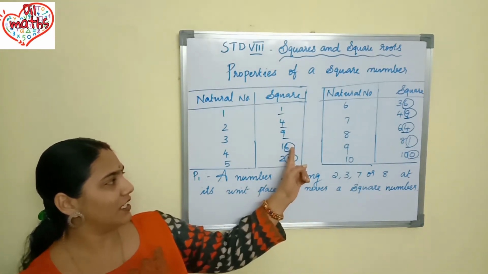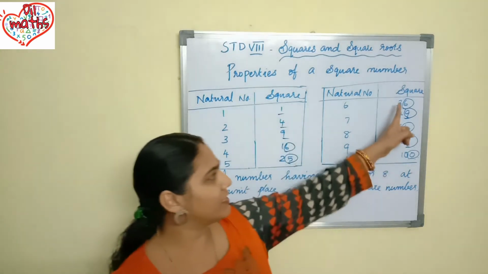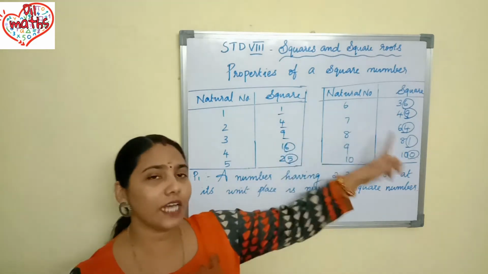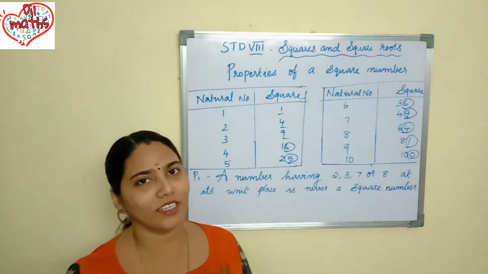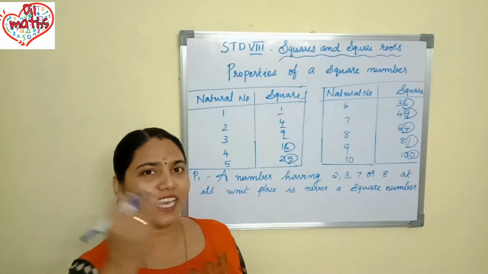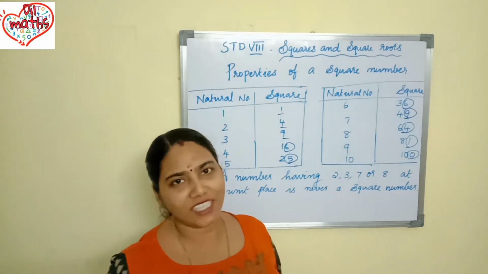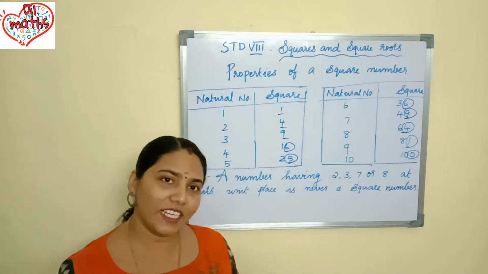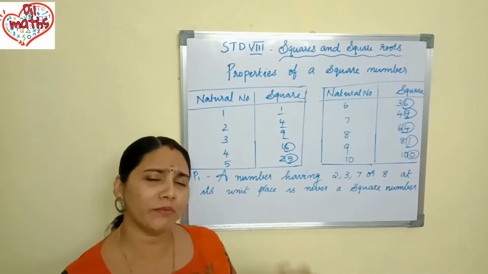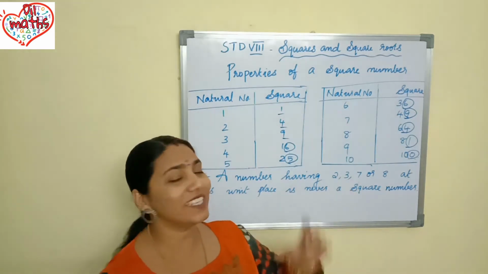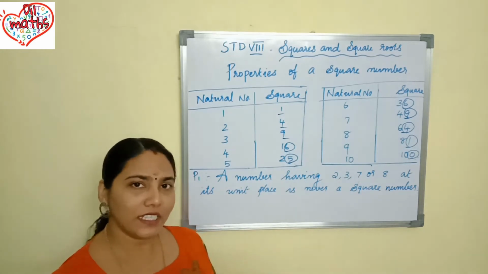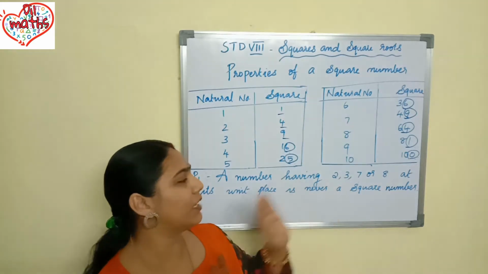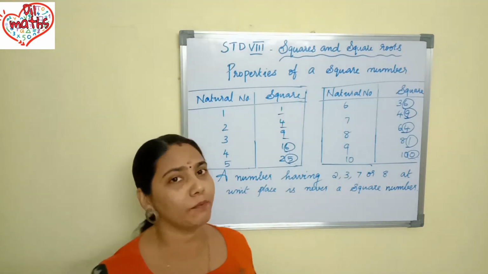Isn't it? Here, 2, you can check. In any of these numbers, is 2 coming in the units place? No, 2 is not coming. What about 3? Is 3 coming in the units place? No. 7? No. 8? No. If you take natural numbers from 1 to 20 or 1 to 30 and find out the squares, you can find that 2, 3, 7, 8 are not coming in the units place. Okay? If you take the square of a number, 2, 3, 7 or 8 will never come at its unit place.